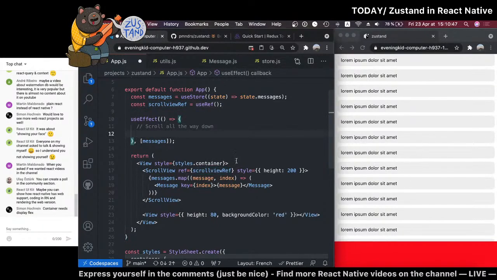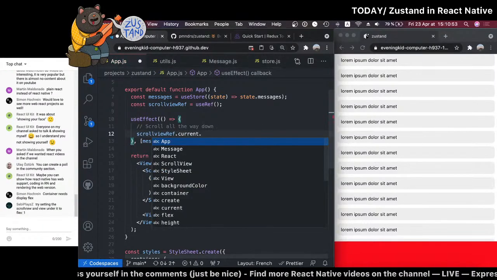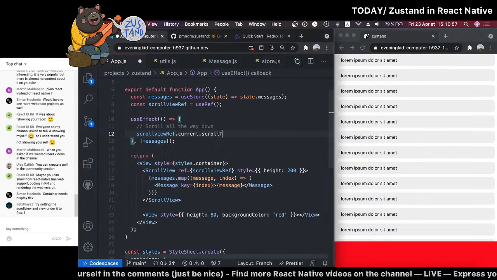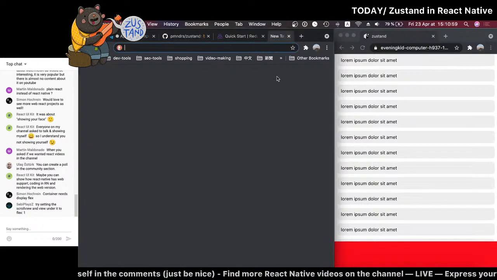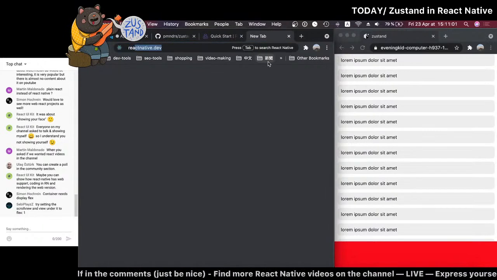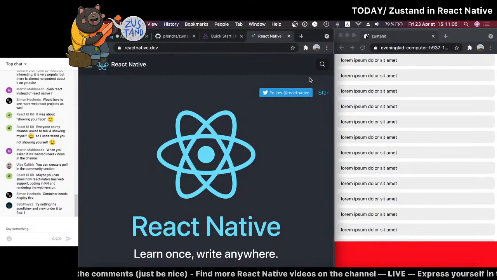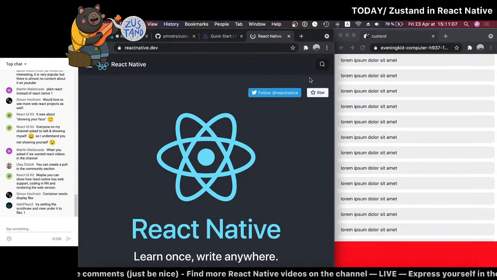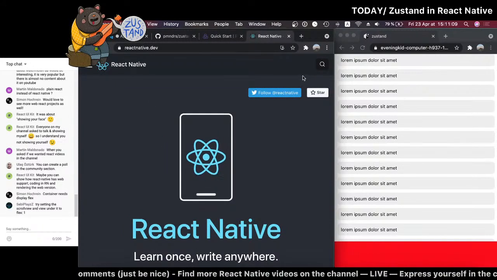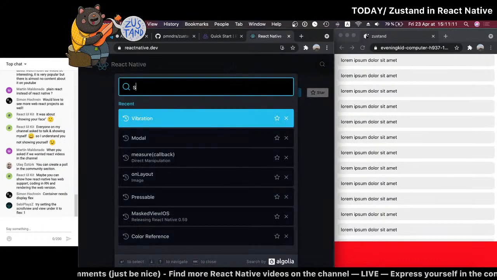And what we want to do is, whenever messages changes, take this reference, current, and I kind of forgot, is it scroll to end? Scroll to, or there's something else, I think. Let's just look this up. Okay, so scroll view.